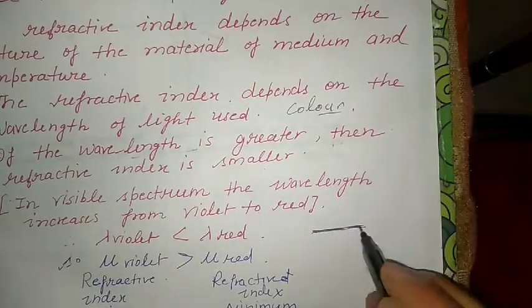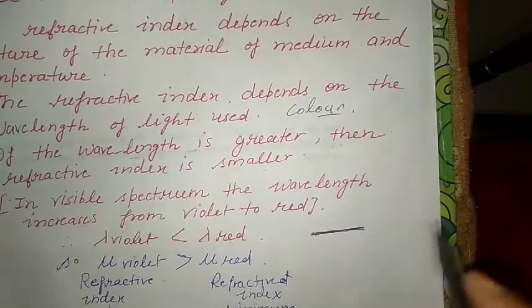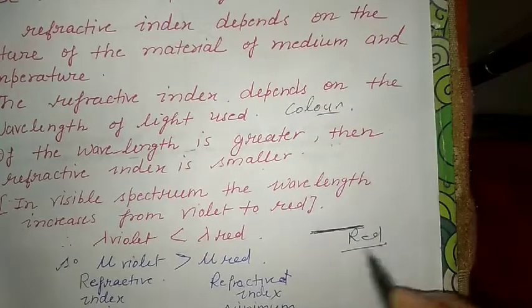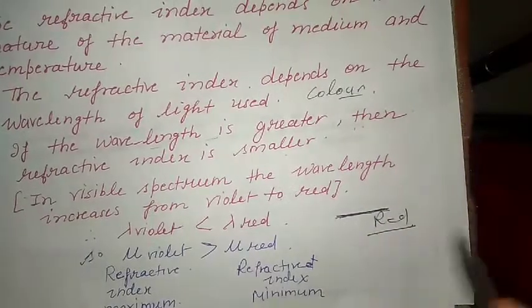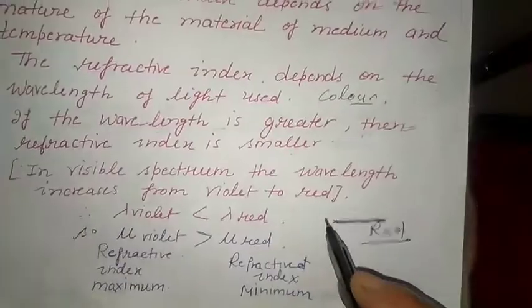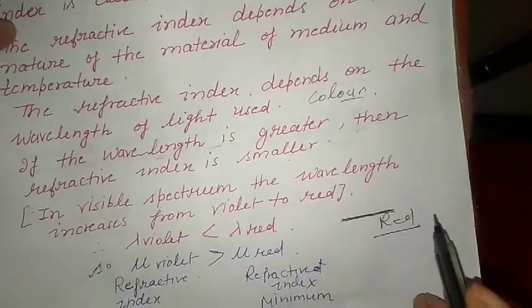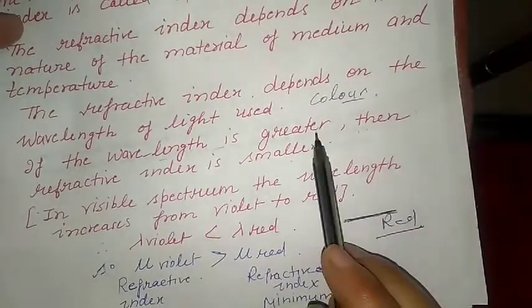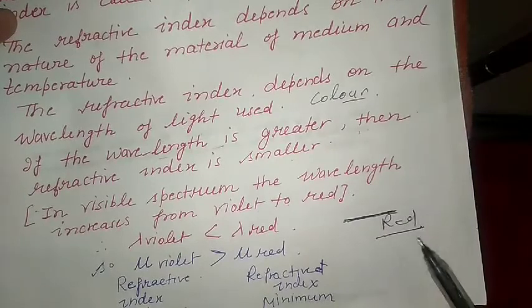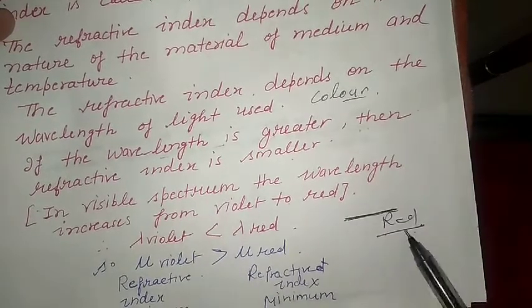All the danger signals are made up of red color, so red light can travel a long distance. Here the red color wavelength is greater, it means the refractive index is smaller.